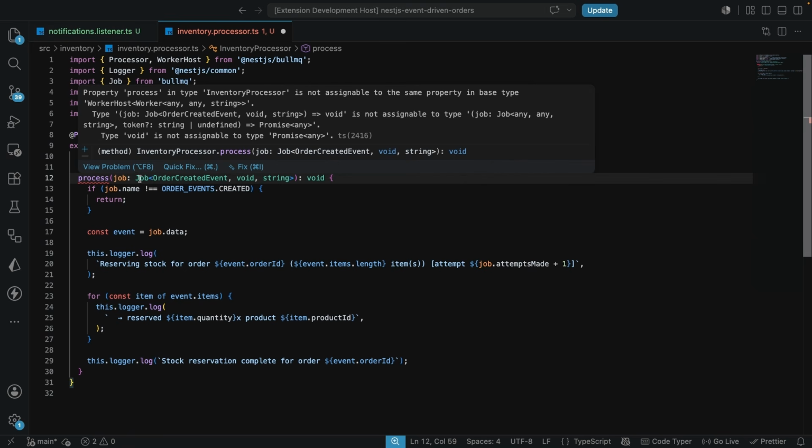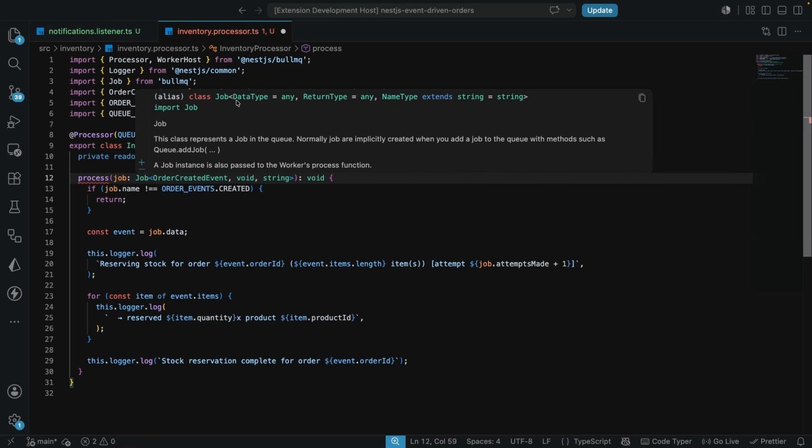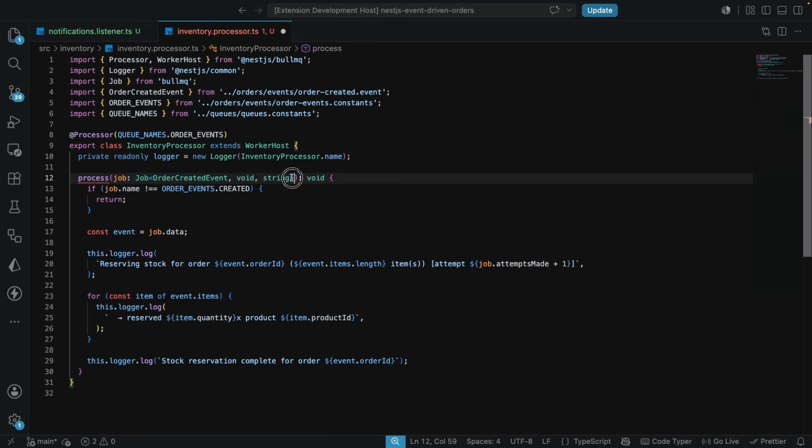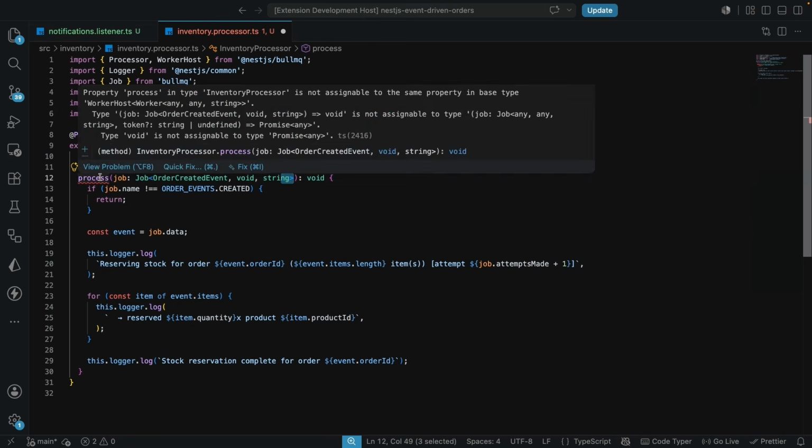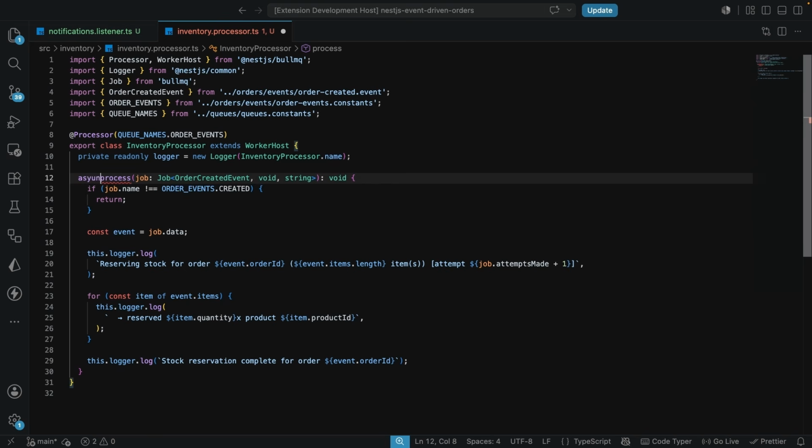So we see over here, if you hover on this Job, you see this Job is going to take in the data type, which we pass in as the OrderCreatedEvent, also the return type, which we are returning void, and also the name type, which is string like this. Now the error we have here is because the InventoryProcessor is not assignable to WorkerHost. It needs to be async. So what we can do, because we are returning void and you can see it's not assignable to type Promise<any>, I'm just going to mark this back as an async function.